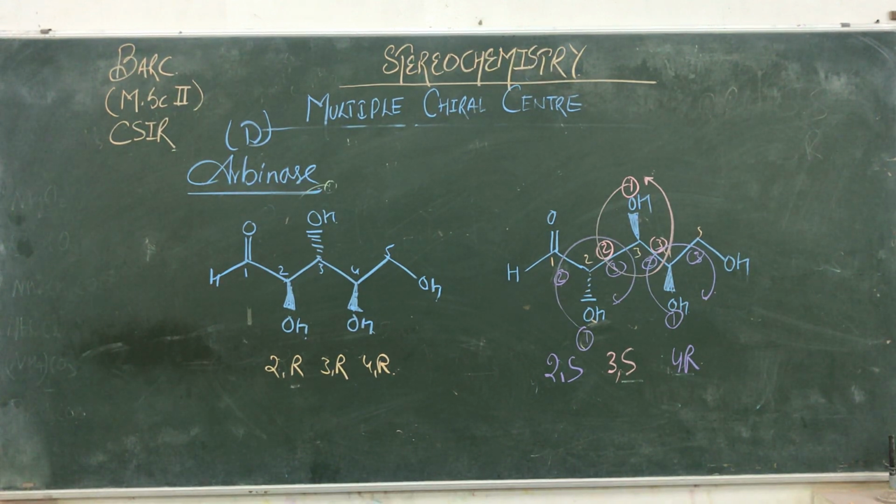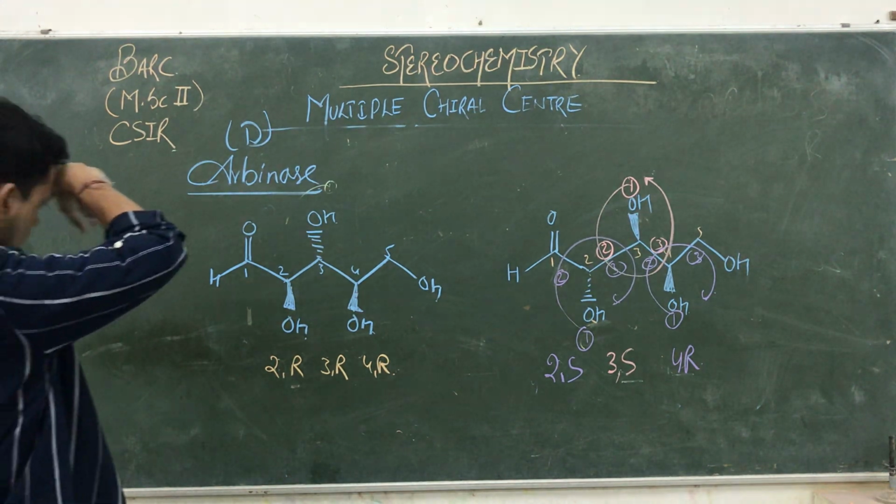So see guys, what happened? There is a diastereomer of RRR. To draw them, we just invert the configuration of at least 1 but not all 3 chiral centers. Let us invert the configuration of chiral centers 1 and 2, but chiral center 3 is unchanged. So that is known as a diastereomer.